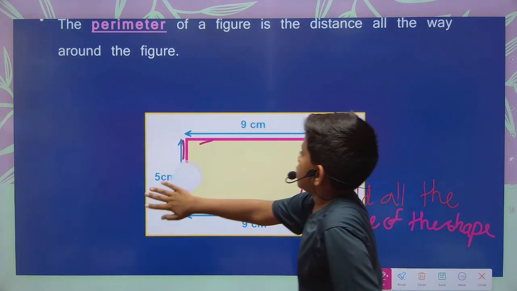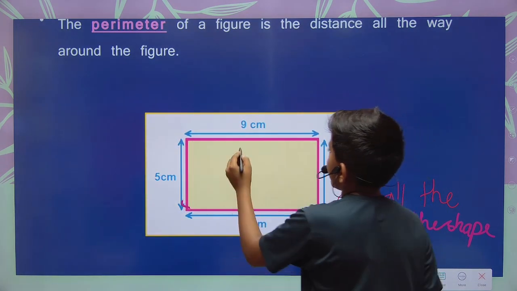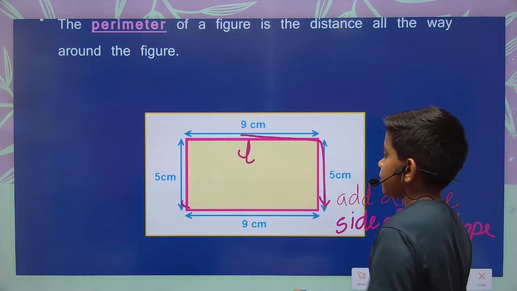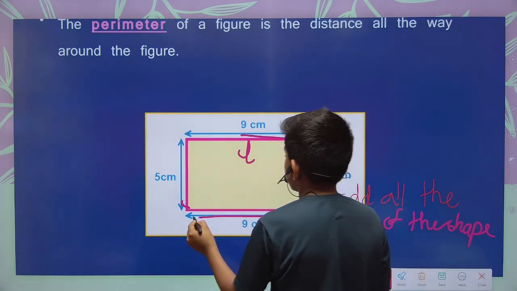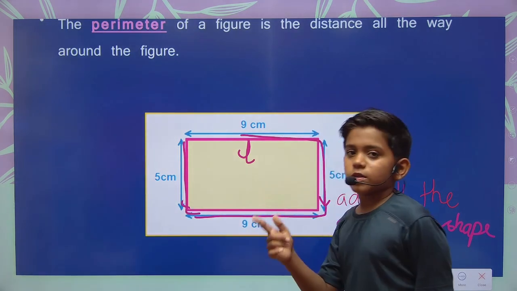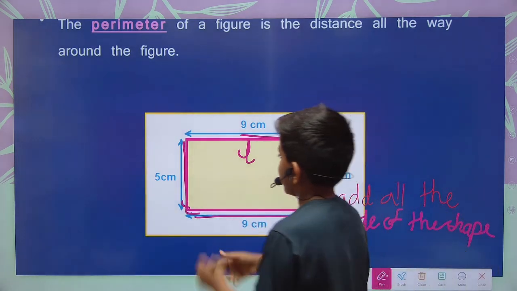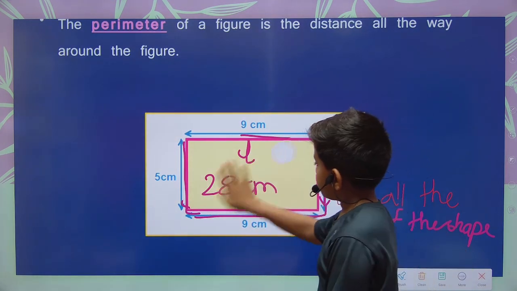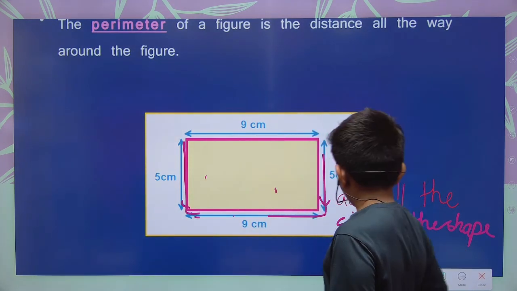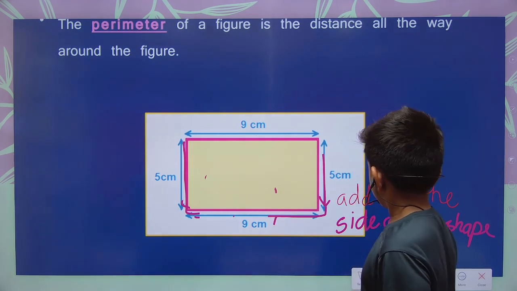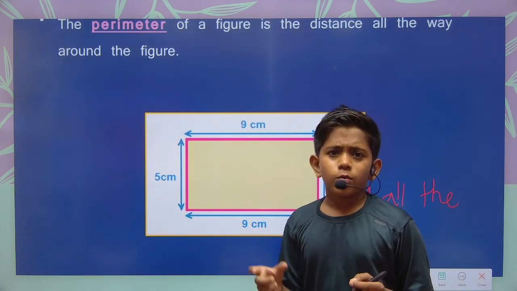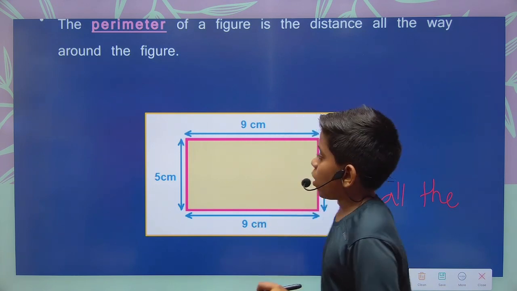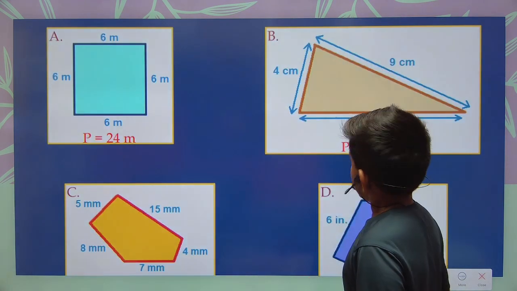Now here the length is 9 centimeter. 9 centimeter plus 5 centimeter, that is 14 centimeter. 14 centimeter plus this 14 centimeter, 14 plus 14 is 28. So 28 centimeter of fence is needed, okay? Now what is the formula? Now I have given the basic formula which can be applied to all the shapes, but what is the main formula of every shape? Let's see.